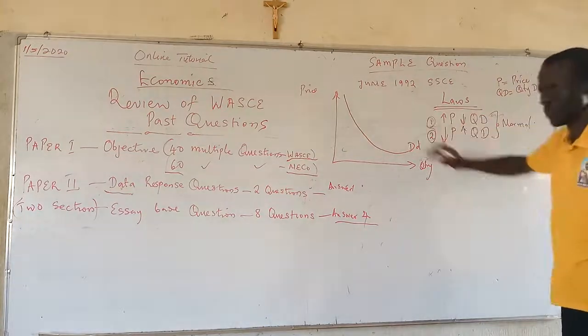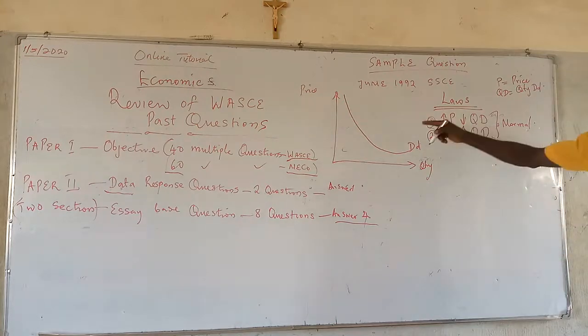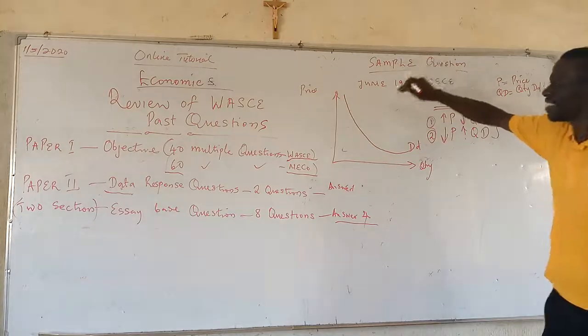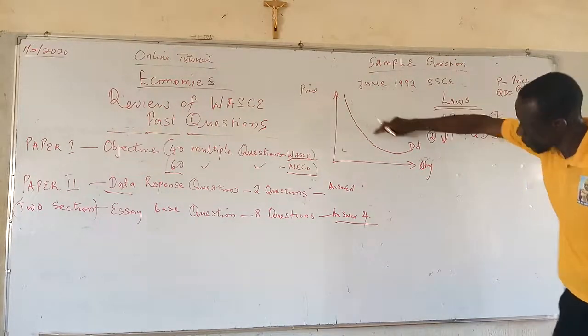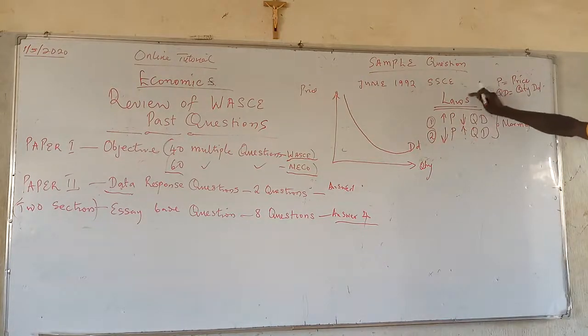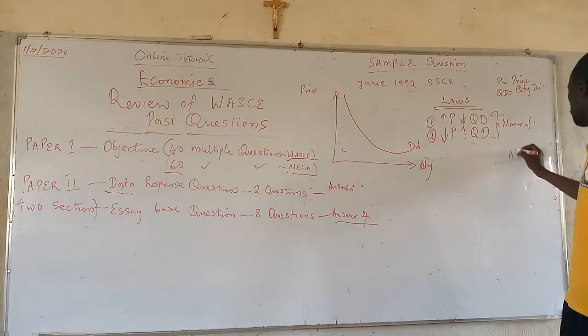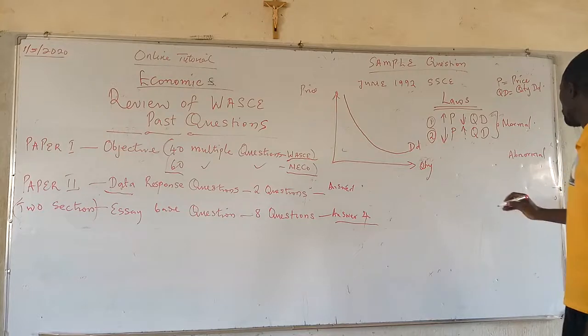This is normal. But in a situation whereby the curve you have is different from this, instead of a normal demand curve showing the negative relationship that exists in this law, in such a case, we refer to it as abnormal law.